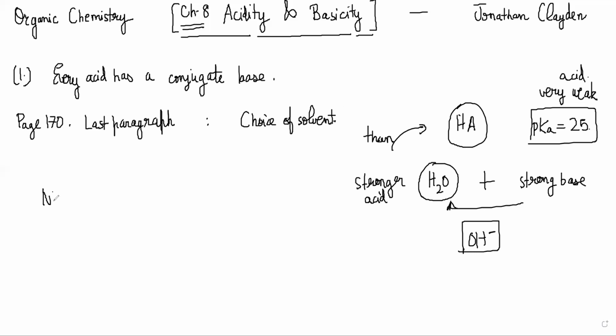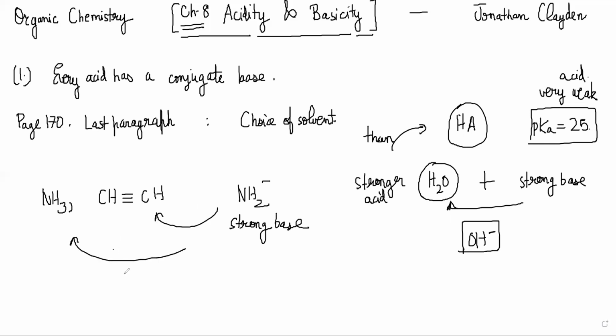So now the solvent is liquid ammonia. The candidates to compete to lose an H plus are this and this, and you have NH2 minus acting as a strong base. So now it will take it from here rather than here, because this pKa is 33 and this pKa is 25.